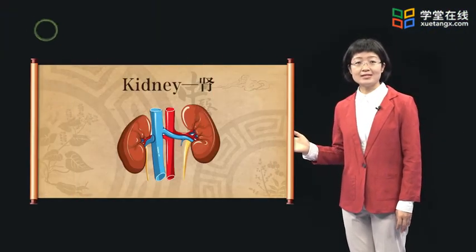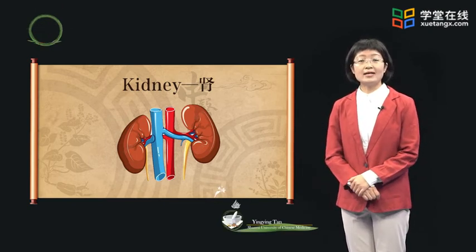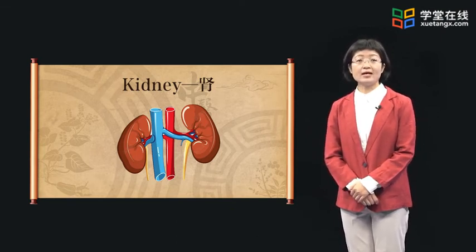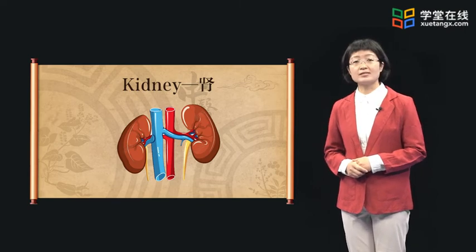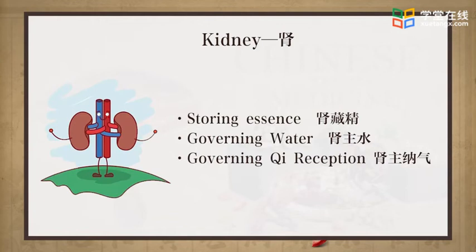The fifth organ, kidney. We have two kidneys which are located in the lumbar region. Kidney is often called innate foundation because it stores congenital essence. It belongs to water in the five-element system. The main physiological functions of kidney include storing essence, governing water, and qi reception. Storage of essence, which is the basic substance of body, creates a condition for essence to play its role inside the body and prevents loss.